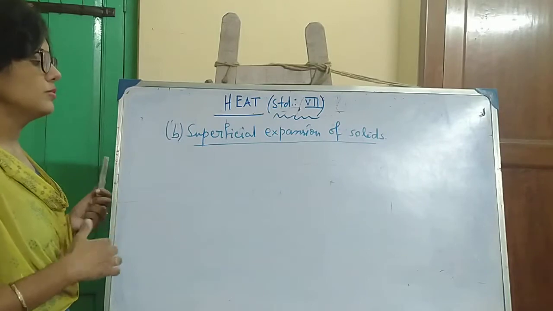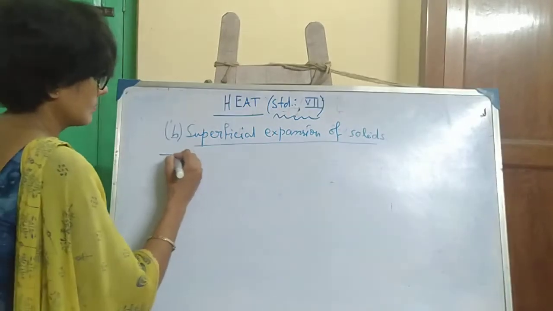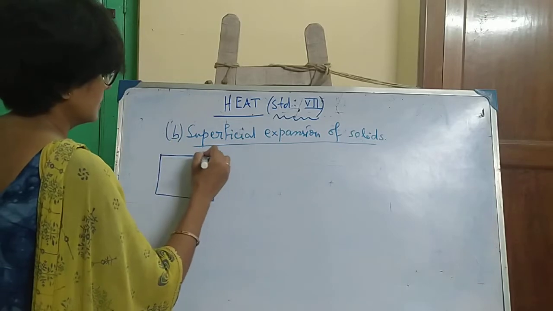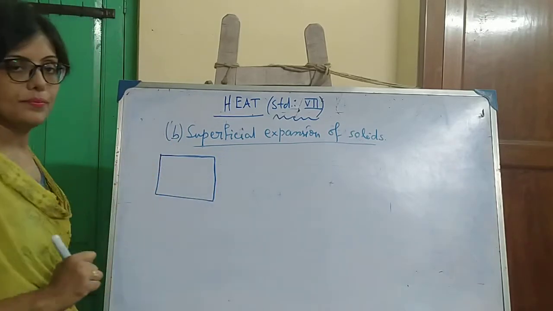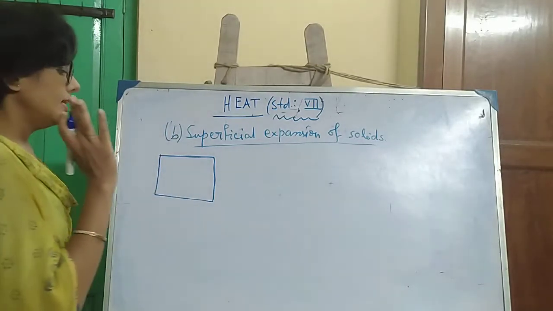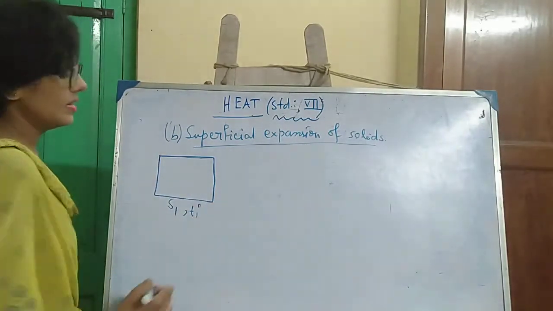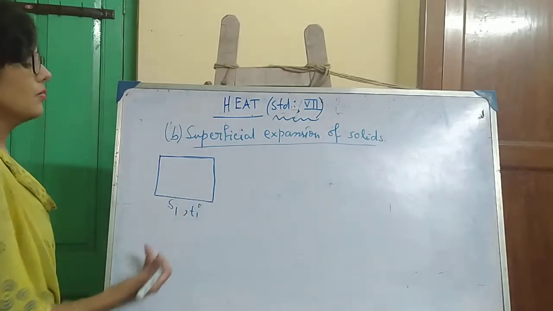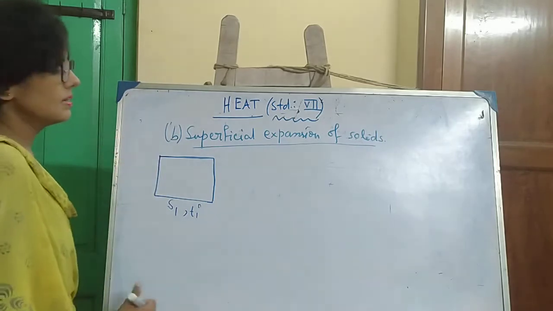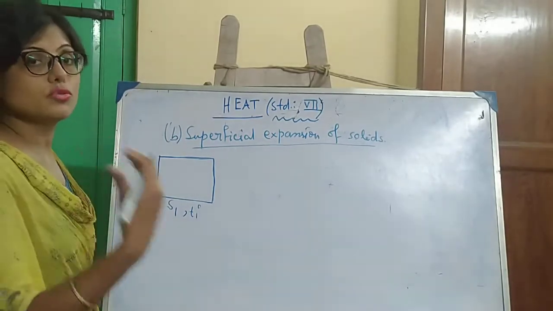So we have to consider a two-dimensional object. Suppose a two-dimensional solid lamina is taken. Its initial surface area is S1 and initial temperature is T1 degree. Suppose we are heating the lamina, and after some time the temperature is increased from T1 degree to T2 degree.